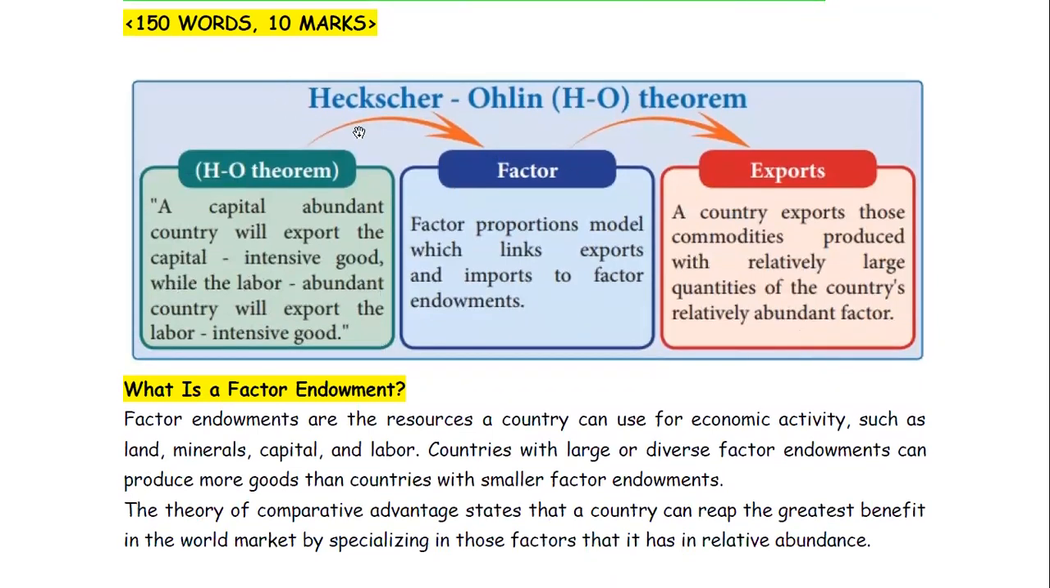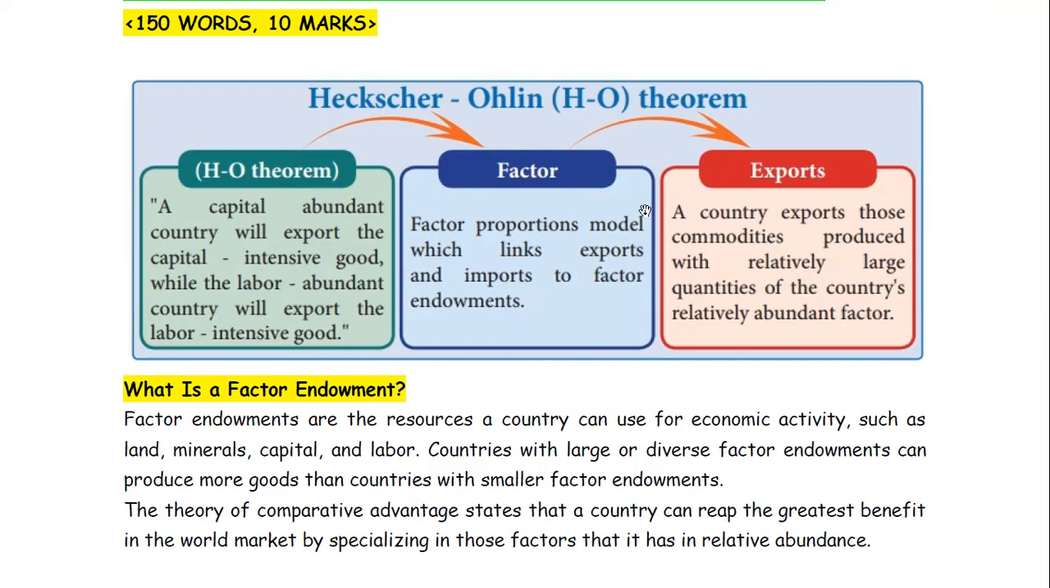So, factor endowment. Before that, you have to know one particular theorem, the Heckscher-Ohlin theorem, known as the HO theorem. According to this theorem, a capital abundant country will export the capital intensive good, while the labor abundant country will export the labor intensive good. It is a factor proportions model, which links exports and imports to factor endowments. A country exports those commodities produced with relatively large quantities of the country's relatively abundant factor.